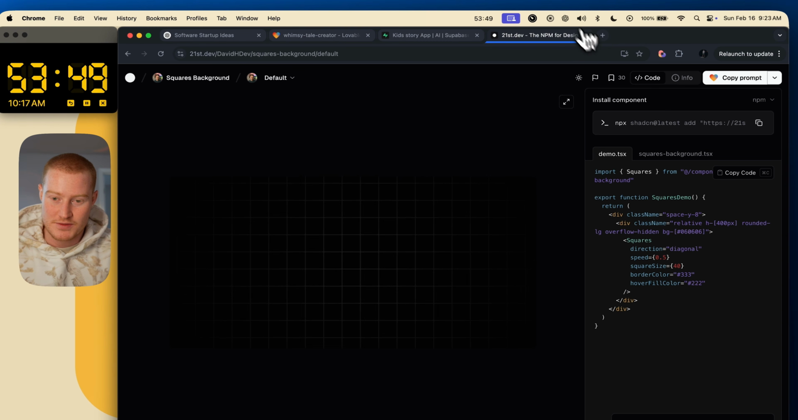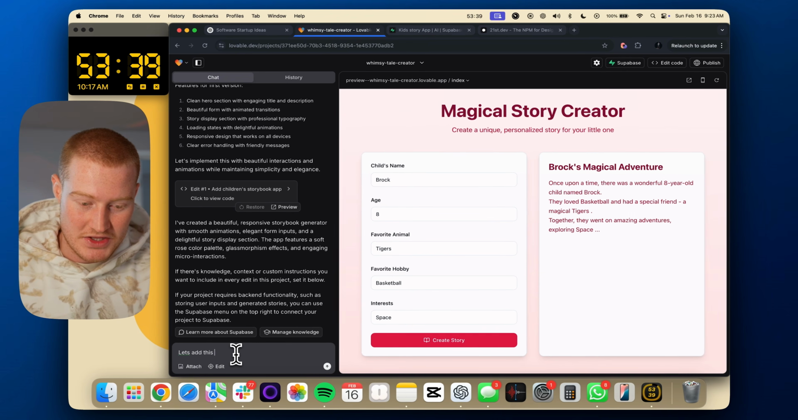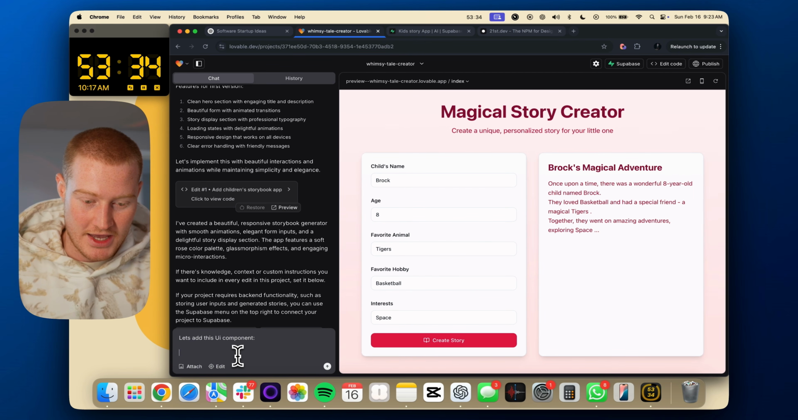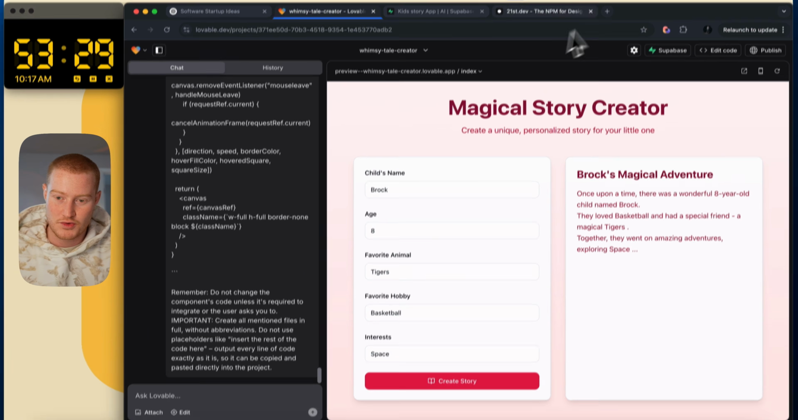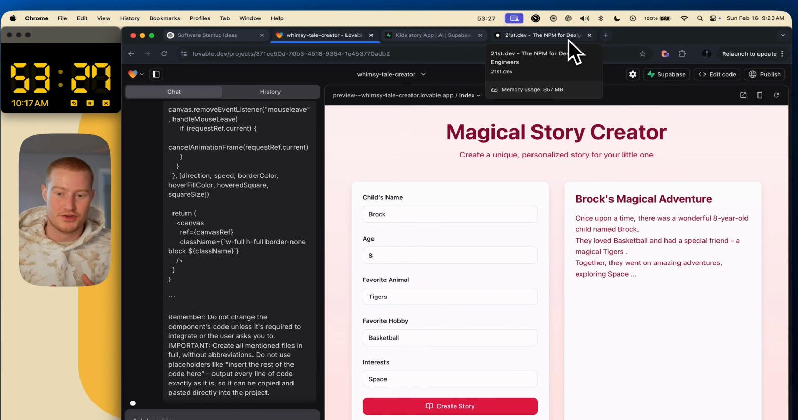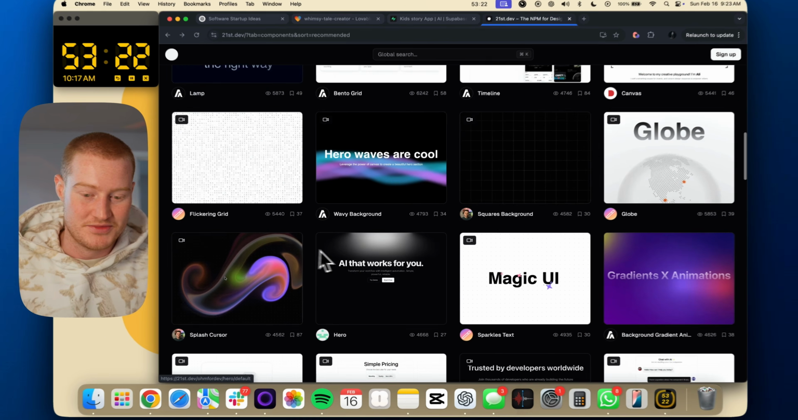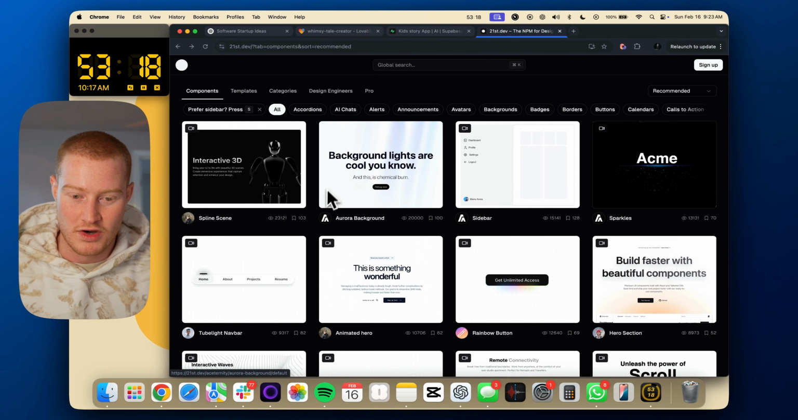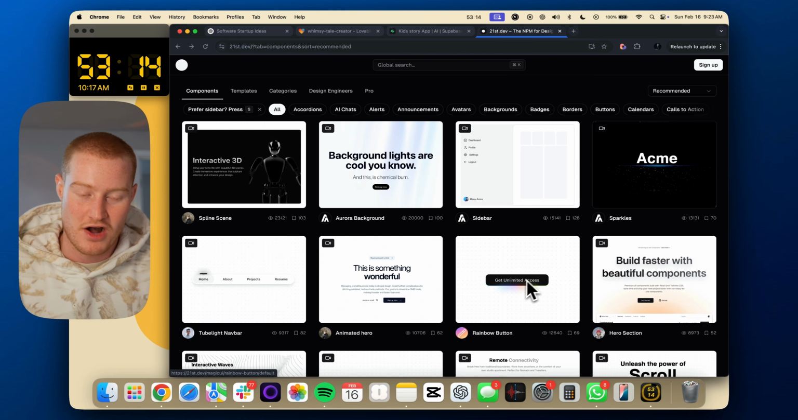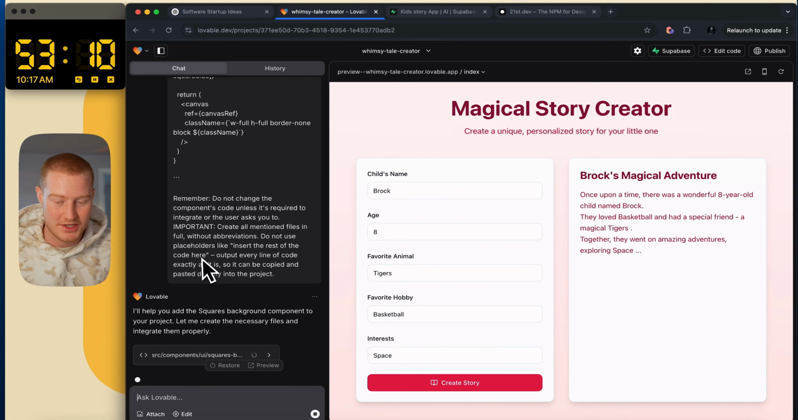Let's go ahead and copy this prompt, and I'm going to come over here and say, let's add this UI component, and just paste this prompt that is essentially built for Lovable. 21st.dev is a cool platform where you could build amazing user interfaces. You could steal, or not steal, but you could take different little UI components here. If you want a cool little background like this, you could add that. If you want a cool button that looks like this, you could just copy and paste this and add it to your app. I made some other videos on this platform.